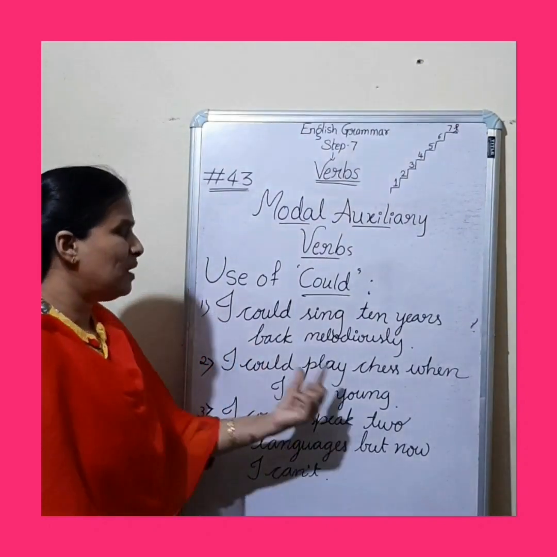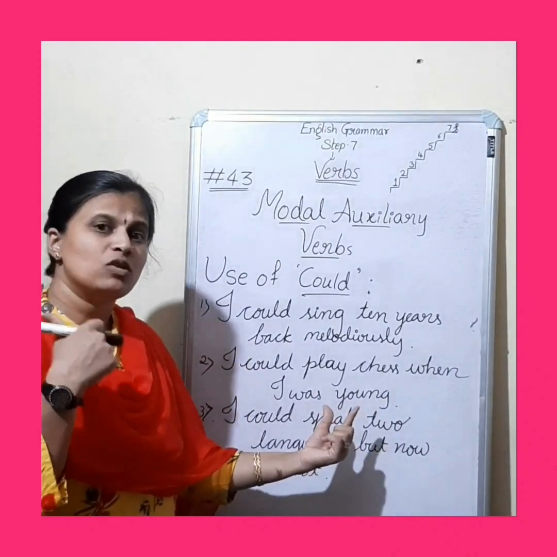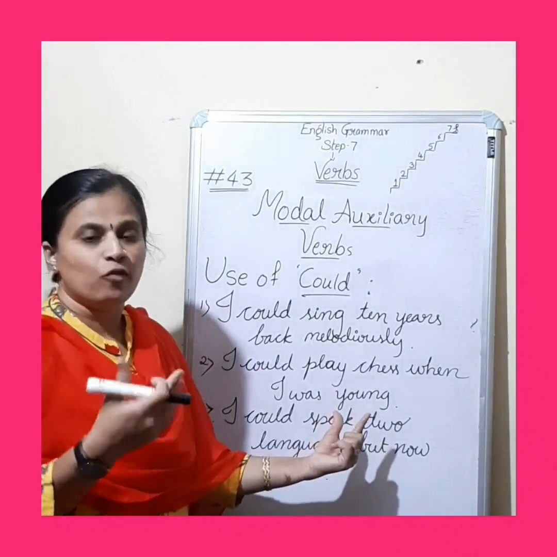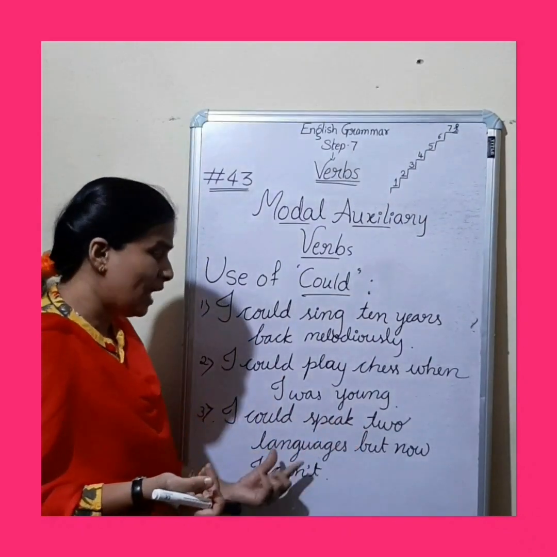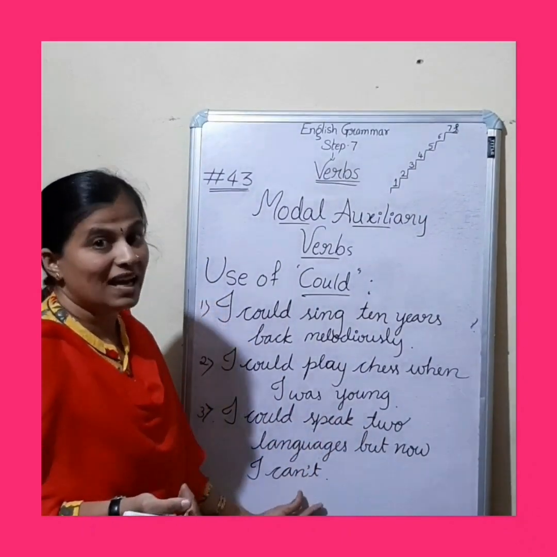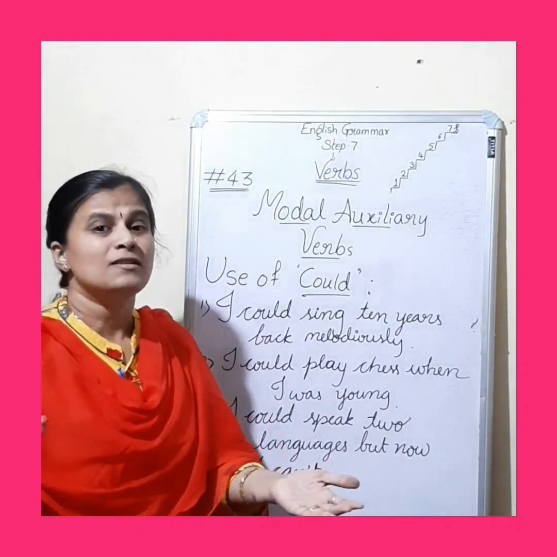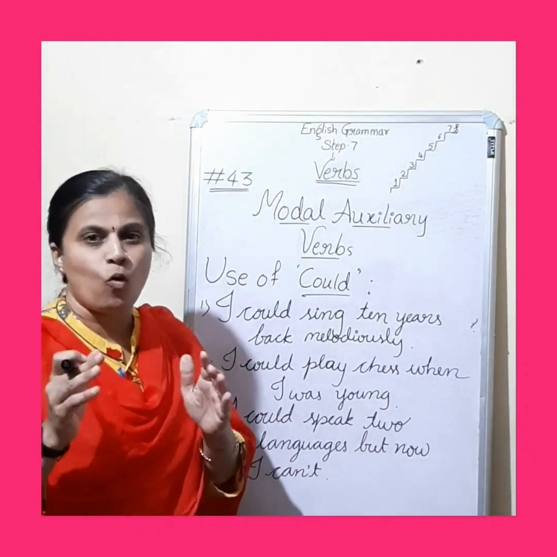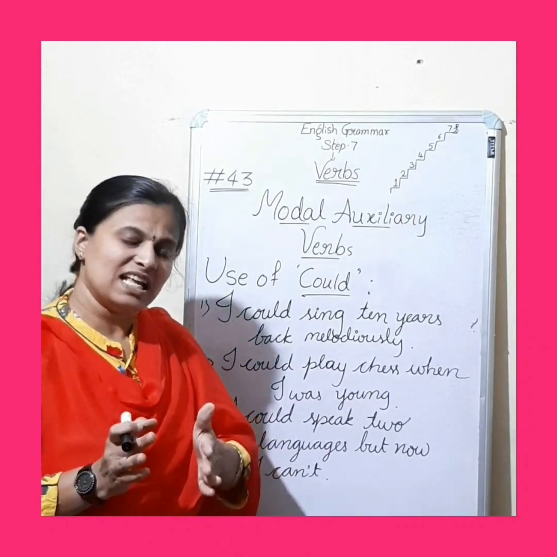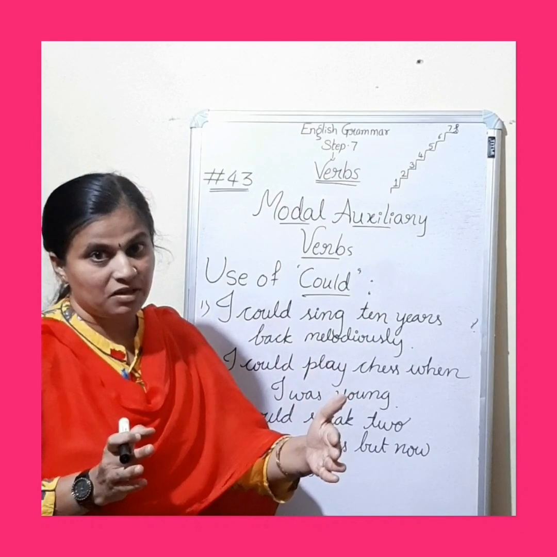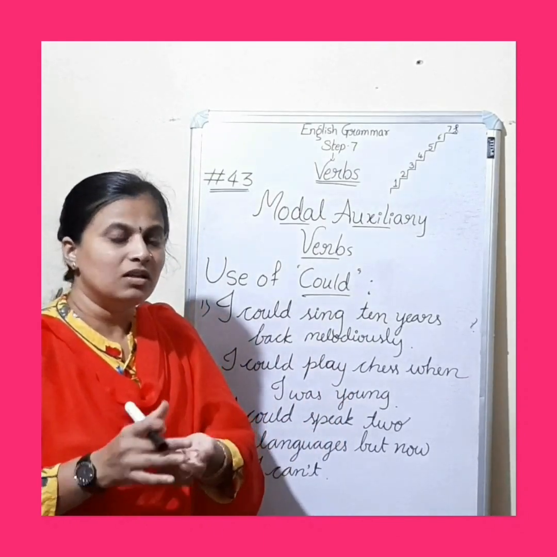So I could play chess when I was young, but now I forgot. I can't. I could speak 2 languages, but now I can't. I could speak 10 languages when I was young, but now I am old enough, I can't speak so many languages. I can speak only one language. So this is how we use could to tell something about the past.